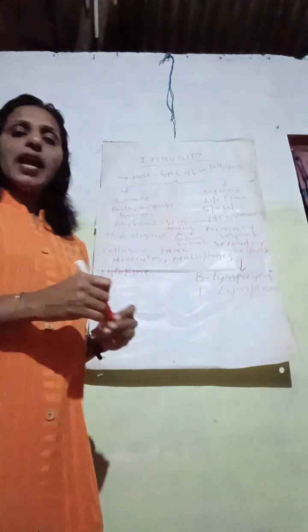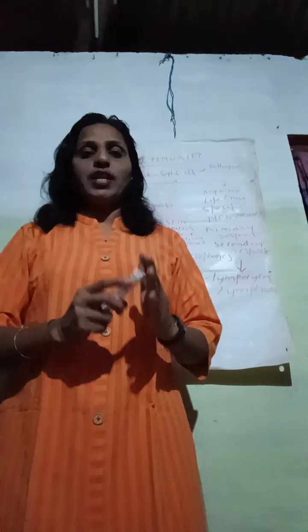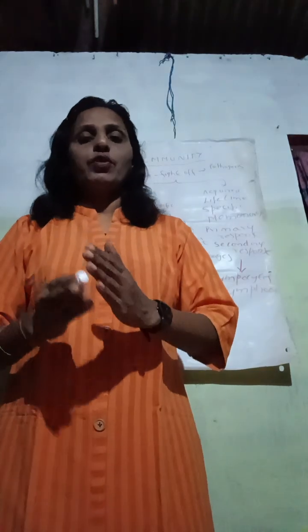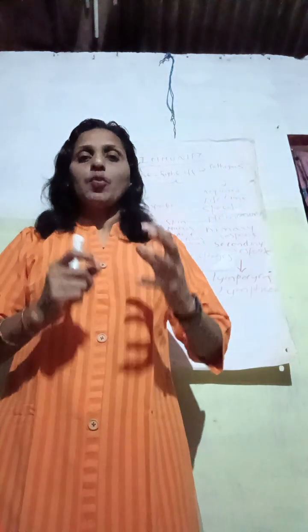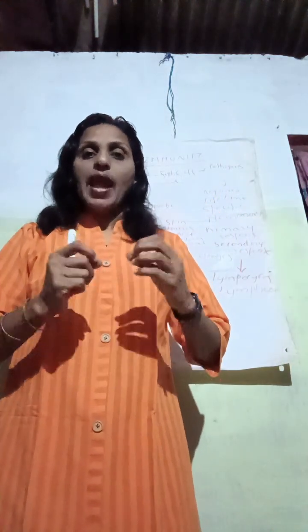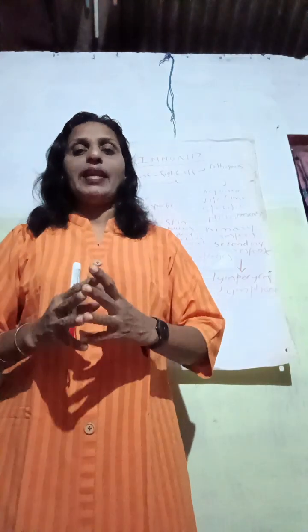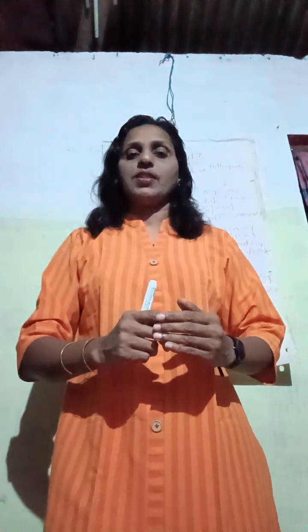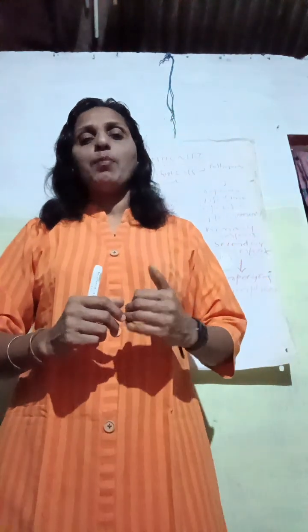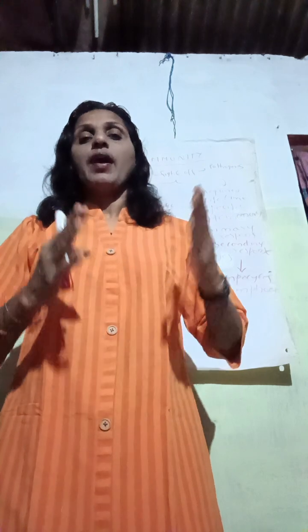B lymphocytes and the T lymphocytes. The B lymphocytes produce antibodies and T lymphocytes help the B lymphocytes to produce the antibodies. So what exactly are these antibodies? Antibodies are proteins which help to kill a particular antigen, or they are proteins that help to destroy a particular antigen. Since they are proteins, they are made up of polypeptide chains.